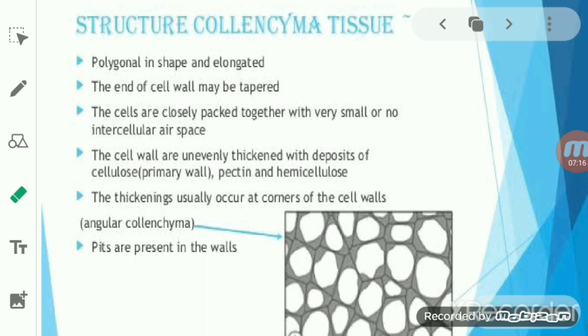So you see that it is also present at the base of the fruit, the place from where the fruit is attached to the branches. So the question arises that the ripe fruit can fall off very easily. Basically these collenchymatous cells are present at the base of the raw fruit. So you see, students, the raw fruit does not move even when the wind blows. It is because of the presence of the collenchyma.